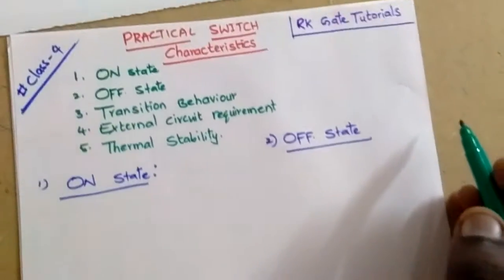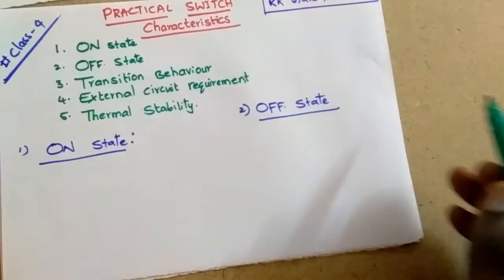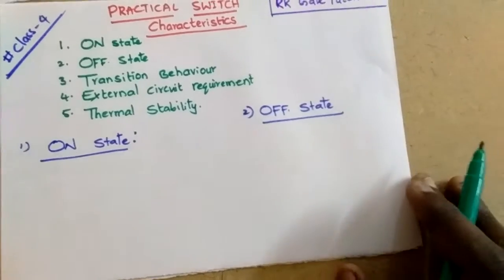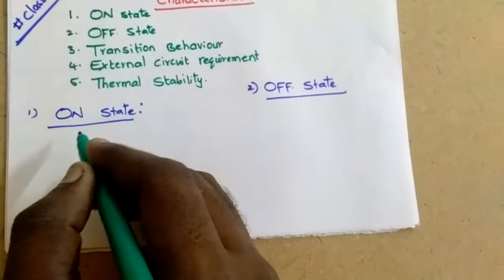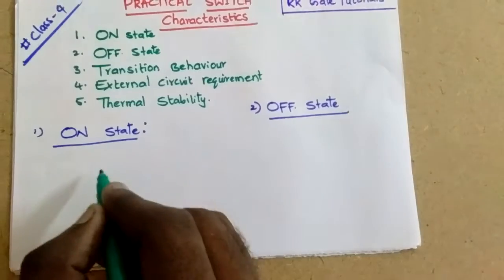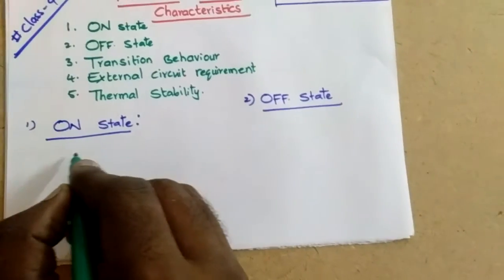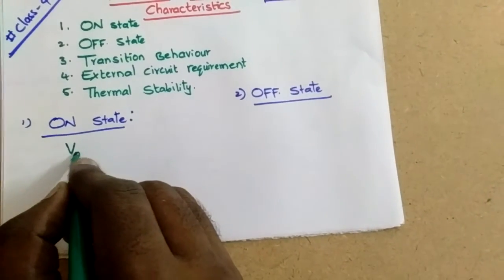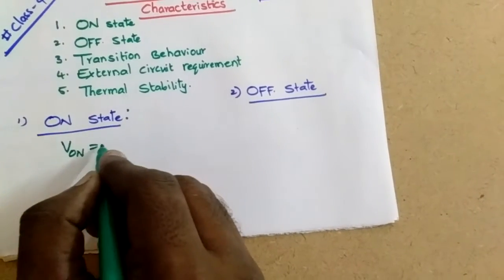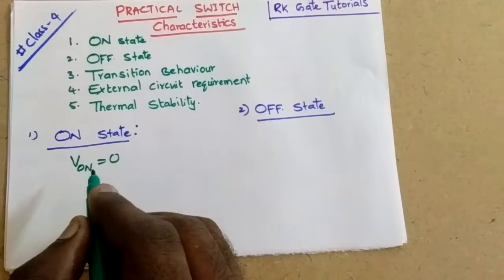But if you consider the practical switch, what happens during the on state? When you are closing the switch, the voltage during the on position should come to zero. That is the ideal requirement we want.